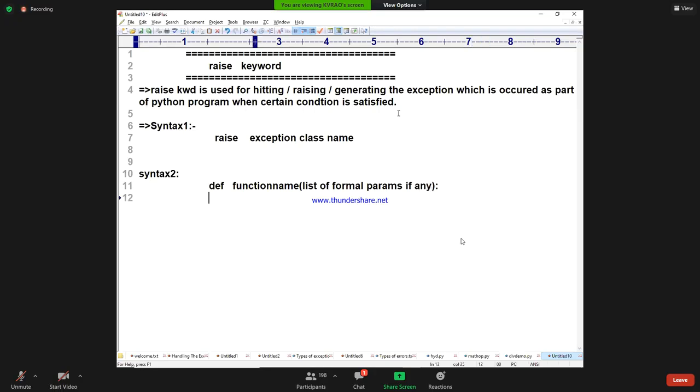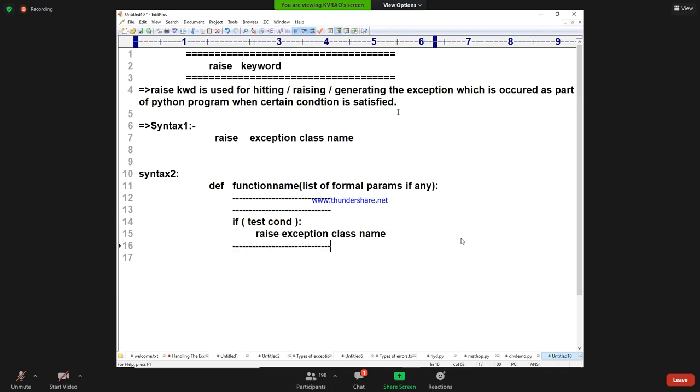Tomorrow's class, a beautiful case study I am going to explain. Some statements may be there, some varieties of statements are there here. After that, I am writing some test condition. Here I am saying raise, exception class name. So another type of statements may be there. This is a way how I am using the raise statement.